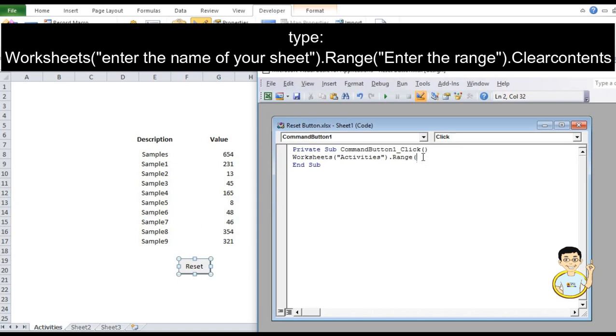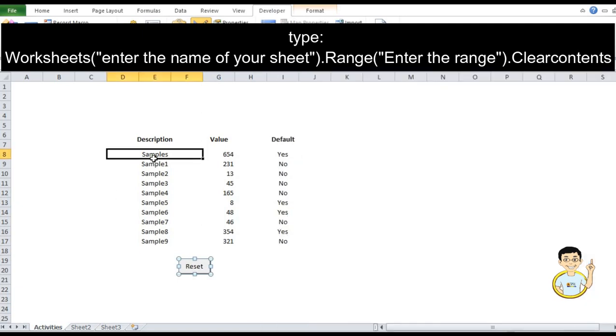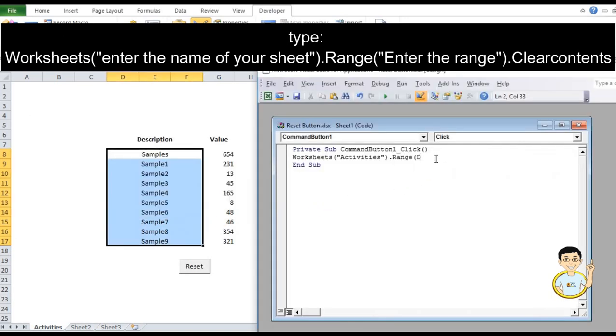The range is from D until F, so D8 till F17, so that is D8 colon F17.